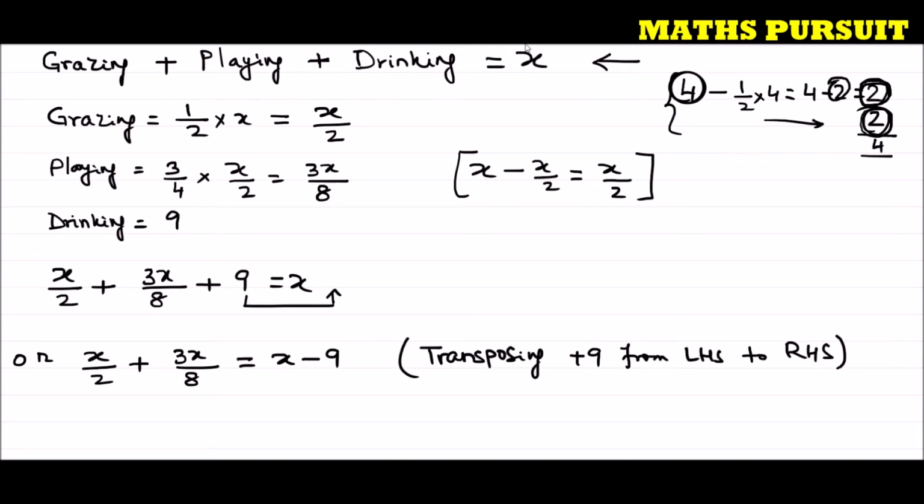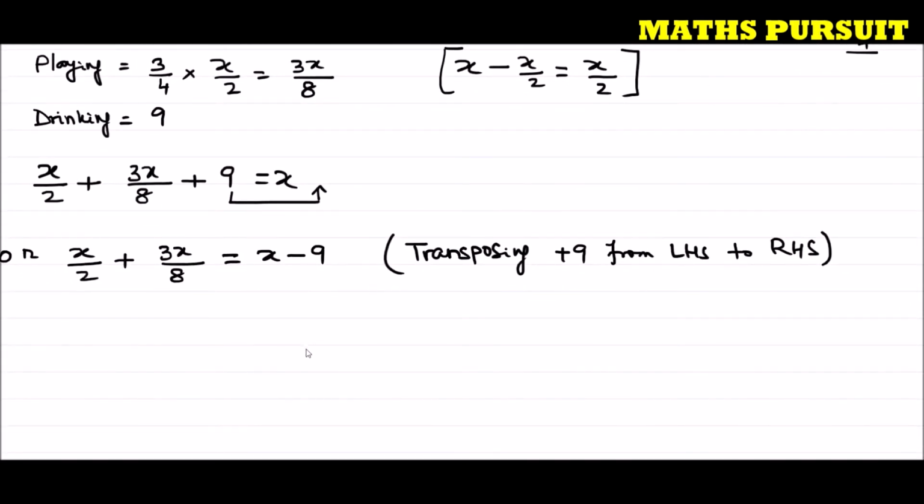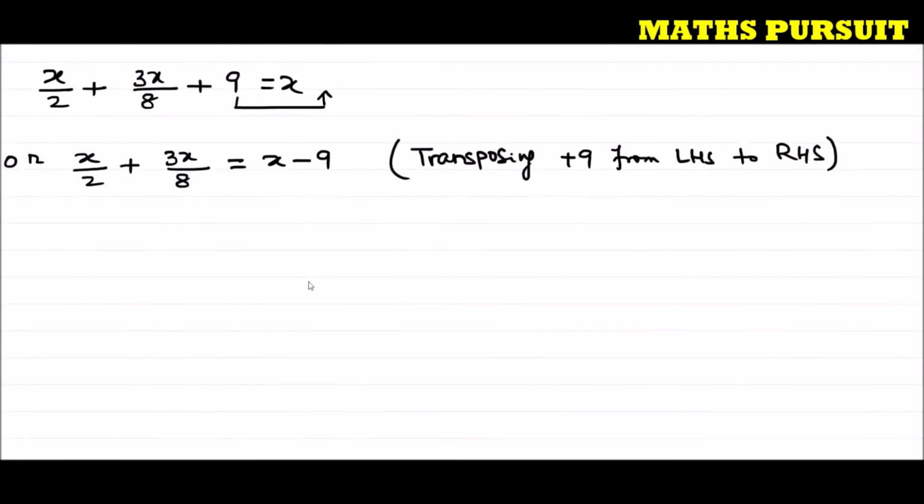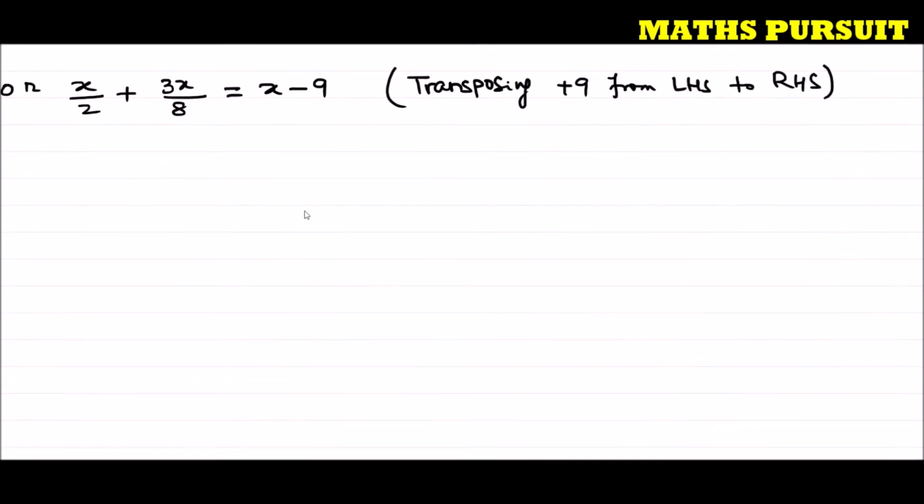We very well know that if we move a positive number to the other side, it becomes negative, or if we move a negative number to the other side, it becomes positive. So what we got is x upon 2 plus 3x upon 8 is equal to x minus 9. Or I can write x upon 2 plus 3x upon 8 minus x is equal to minus 9.